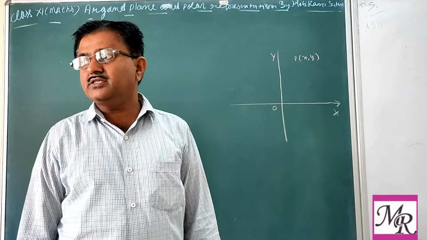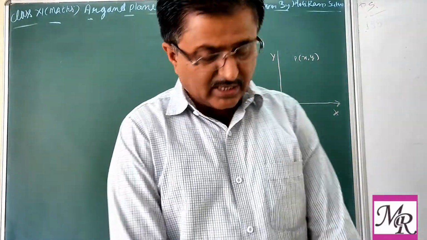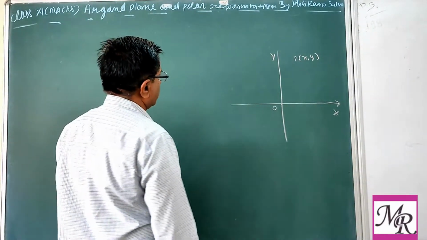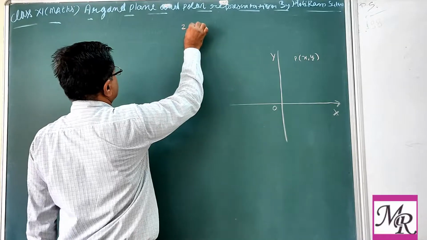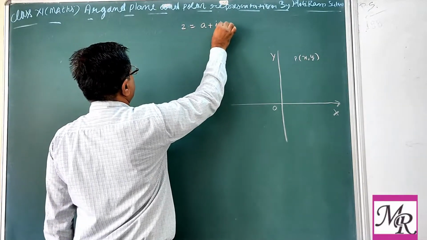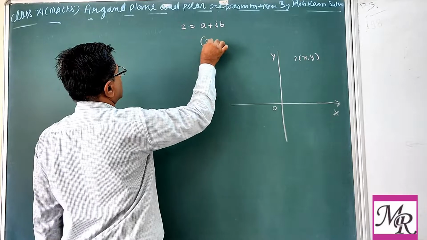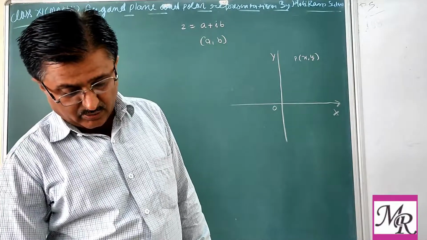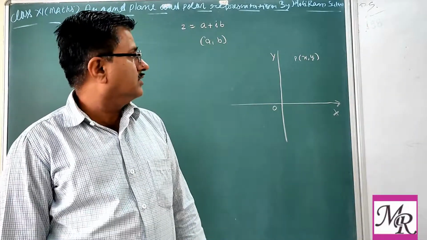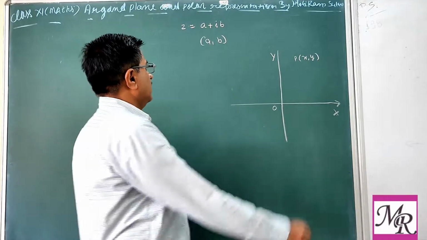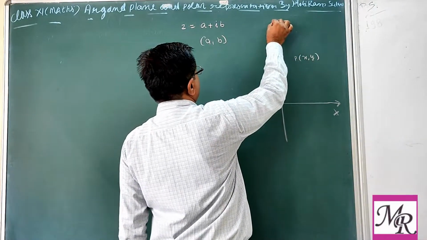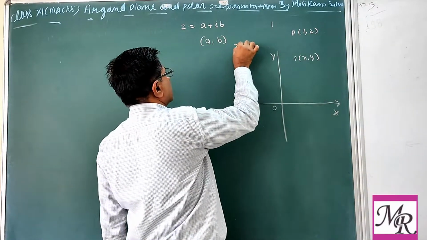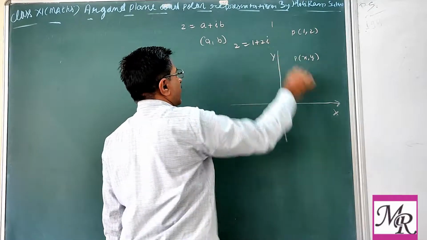Similarly, we can represent a complex number, which we write as a plus iota b. This can also be written as the ordered pair (a, b). We have to write each complex number in this form. Suppose our point P has coordinates (1, 2). So the corresponding complex number will be 1 plus 2 iota.